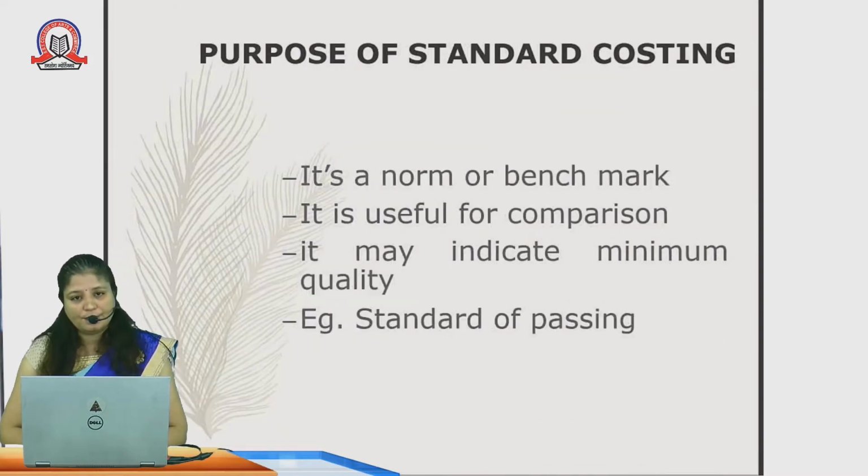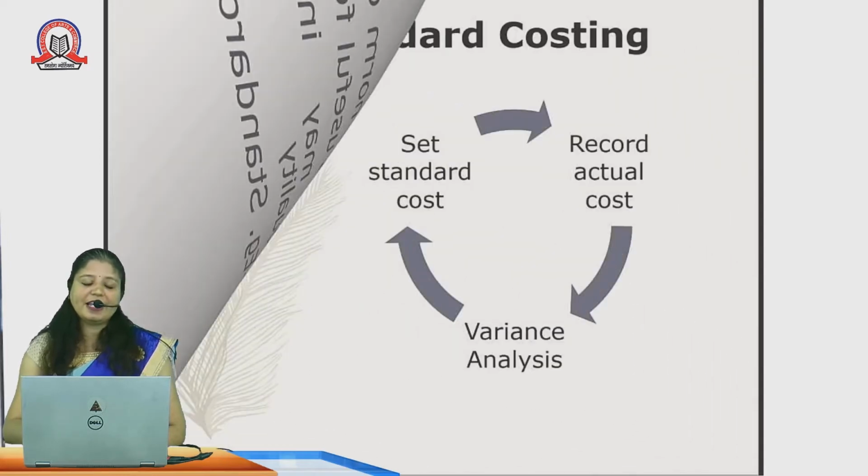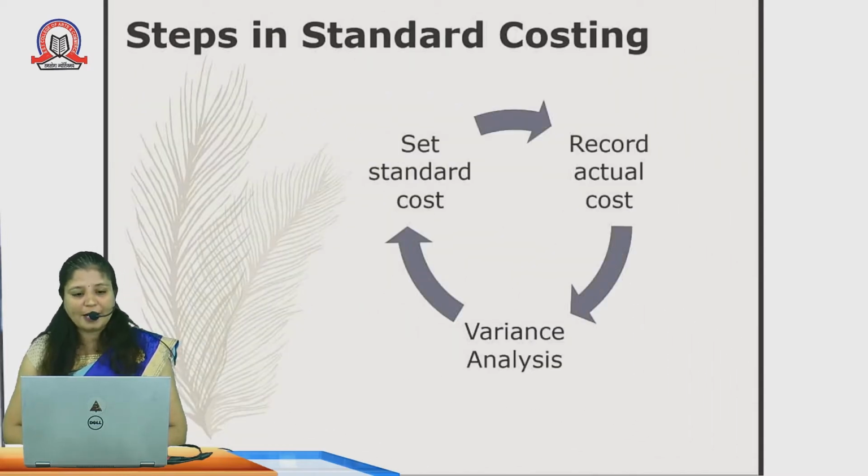Purpose of standard costing. It is a norm or the benchmark. Everybody in the production process knows that they have to maintain that cost standard. If there are any variances or any deviations, they have to correct those deviations. It is used for comparison. The actual quantity which we have made, the actual material which we have used, we compare it with the standard. And if there is any deviation or any mistake, we rectify that mistake. It indicates the minimum quality also. Whatever minimum quality, that is the ideal standard. It is nothing but the way we can have a quality check of our products.